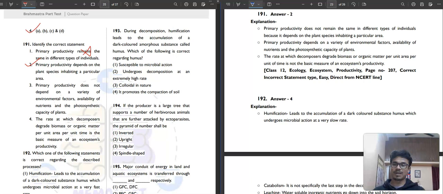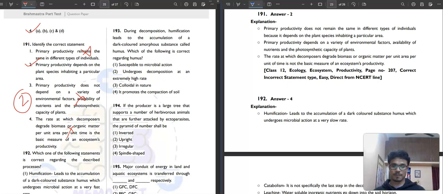Then, primary productivity does not depend on a variety of environmental factors, availability of nutrients and the photosynthetic capacity of the plants. Does not depend? Obviously, it does depend. Then, the rate at which decomposers degrade biomass or organic matter per unit area is a basic measure of ecosystem productivity. No, not at all. So the second option is the correct answer.